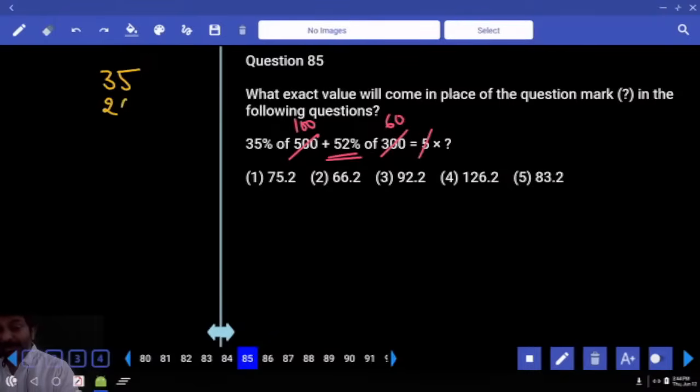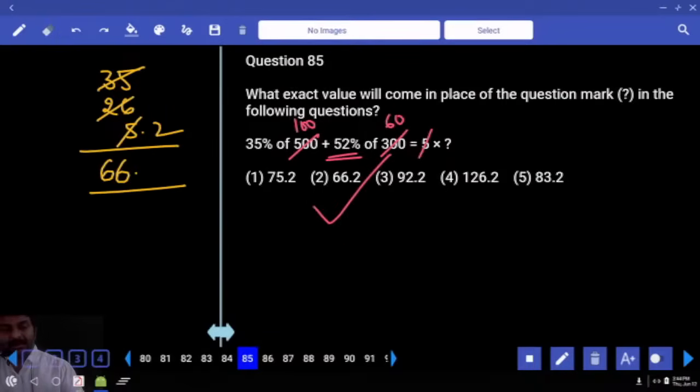50%, 26. 10%, 5.2. Are you following? 35 plus 5, 40 plus 26. Point. Only one.